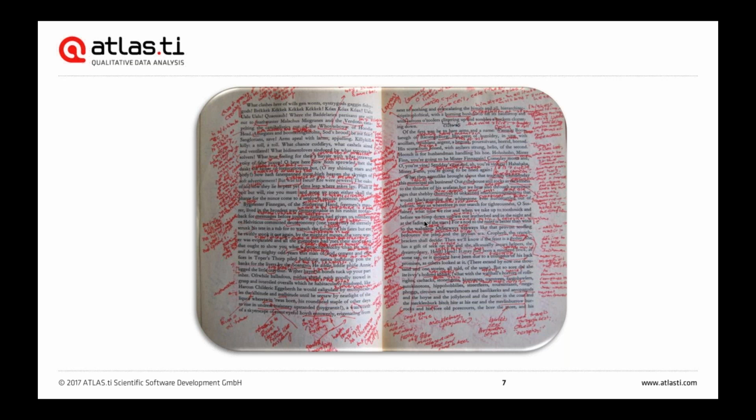ATLAS.ti is a tool that will accompany us throughout the entire research process. So from the very beginning of setting up our project and organizing our data, to actually analyzing all of the data in depth, and then of course to finally generating our rigorous results. So ATLAS.ti will accompany us throughout the entire journey, and it'll help us stay organized and keep track of things. And we won't ever have to worry of, oh, which page was it that I had that one note written on, or where was it that I had that piece of information? Because with ATLAS.ti, we can recuperate all of this information with just the click of a button.